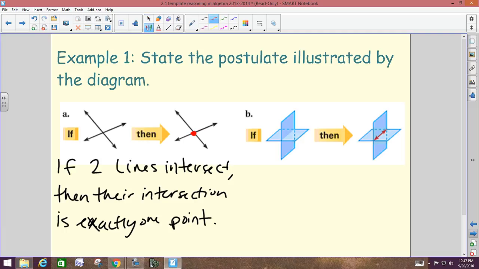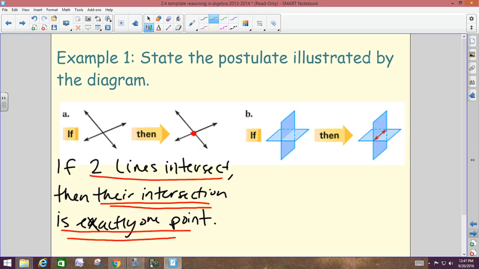Jorgensen, what do we call that part that follows the word if? Good. What about the part that follows the word then? Excellent. If 2 lines intersect, then their intersection is a point. Remember, if, it's conditional, it's hypothetical, it may not always happen. Hence why it's called the hypothesis. If 2 lines intersect. What if 2 lines don't intersect? Then what? They could be parallel or skew. Good. Okay, so it may happen, it may not always.